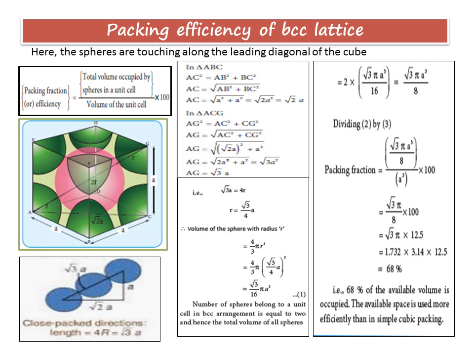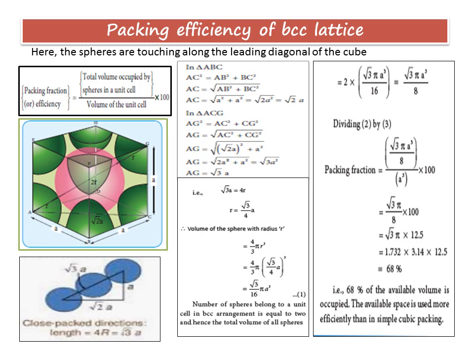What is packing fraction? Total volume occupied by the spheres in the unit cell by volume of the unit cell. Already we know that it has got all the edge lengths equal, so a into a into a, the denominator will be a cube. So you have packing fraction as root 3 pi a cube by 8 whole divided by a cube into 100. That is root 3 pi by 8 into 100.